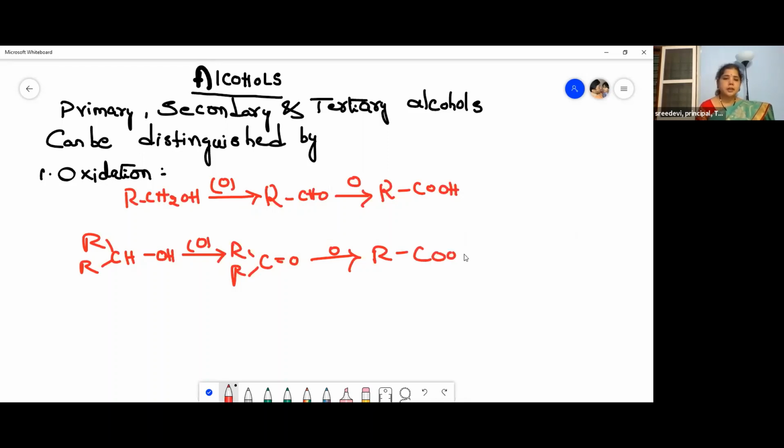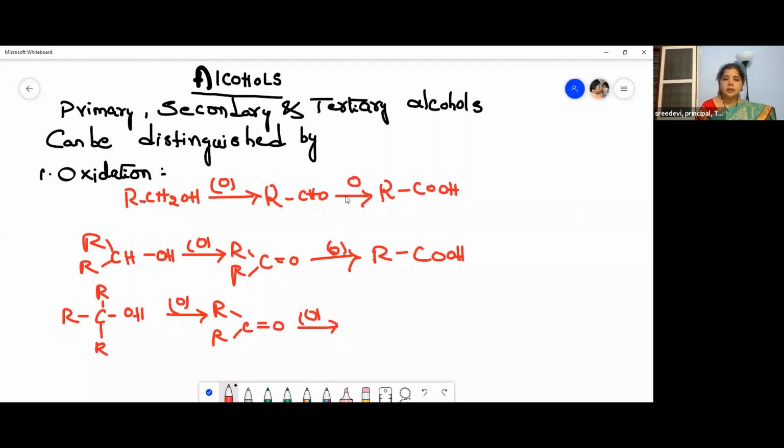Let us take a tertiary alcohol, R3COH. This on oxidation also gives a ketone, and then on further oxidation gives a carboxylic acid.